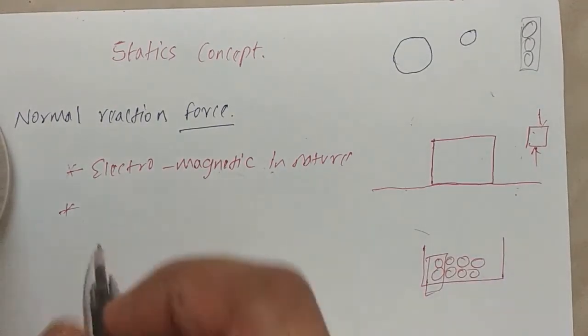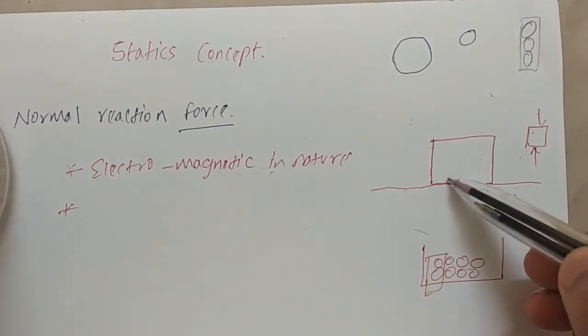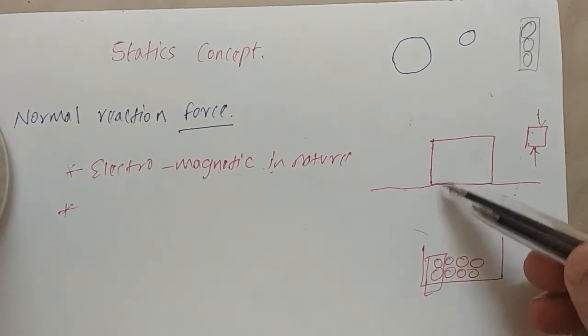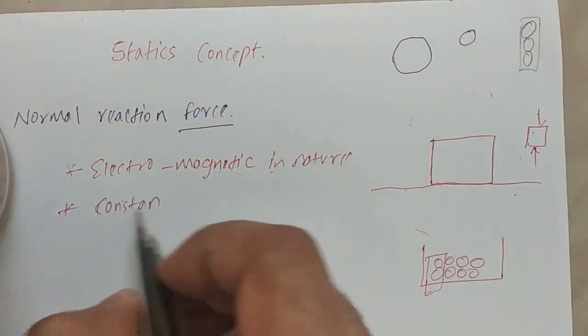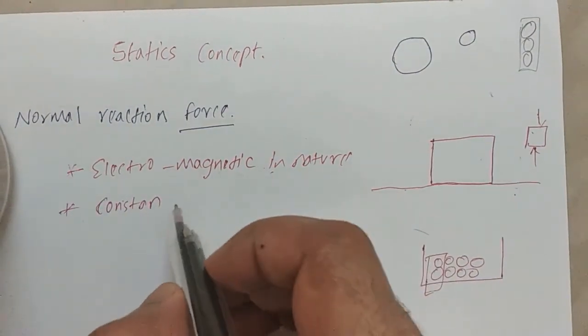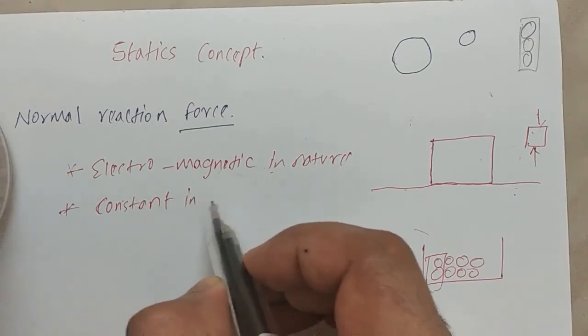So that is why the atoms squeeze till the point where an equal and opposite force acts on either side. The normal reaction force is a contact force in nature.